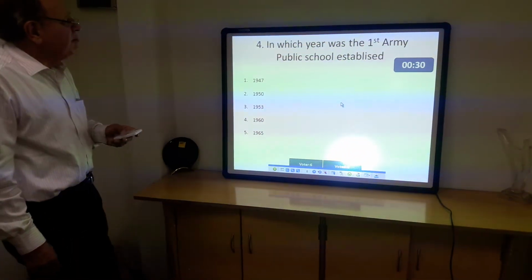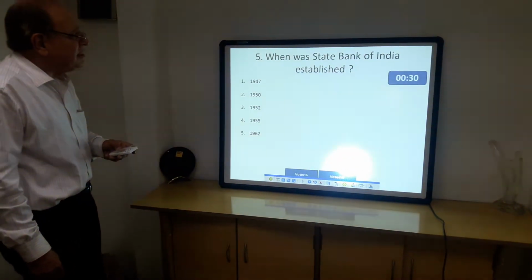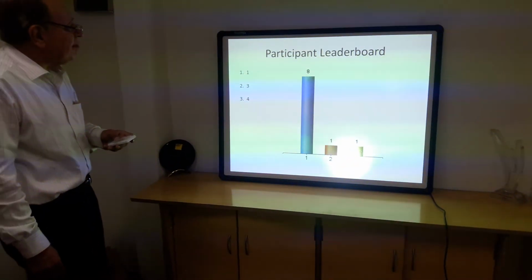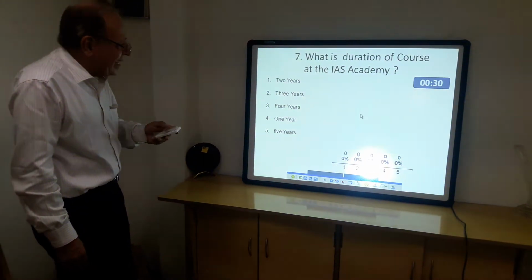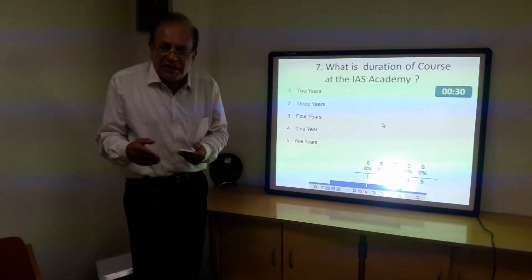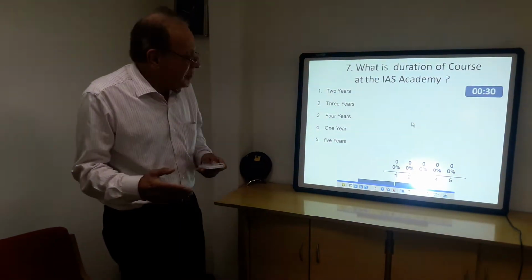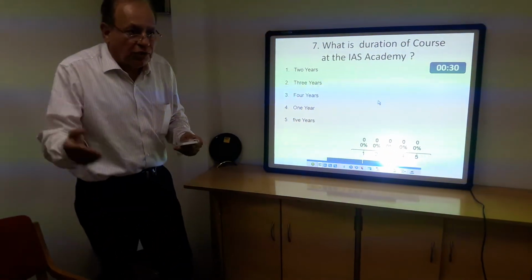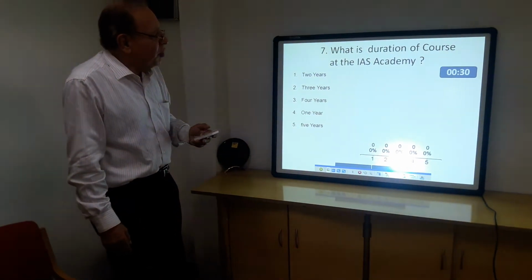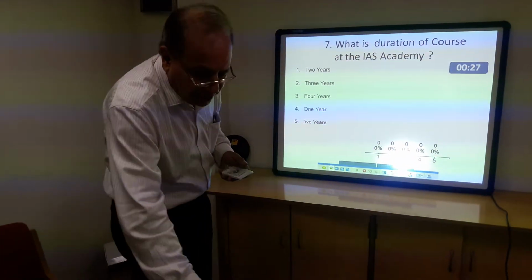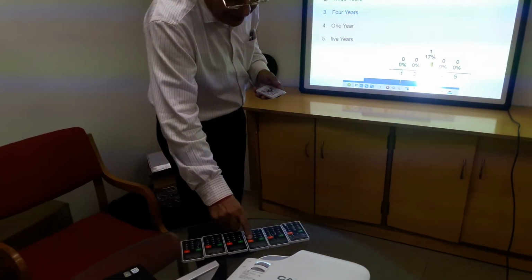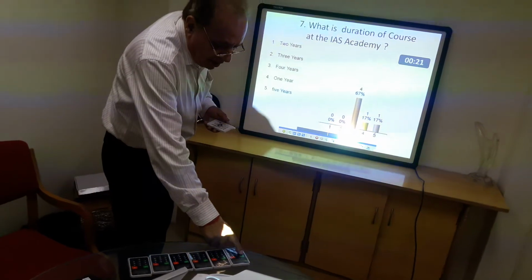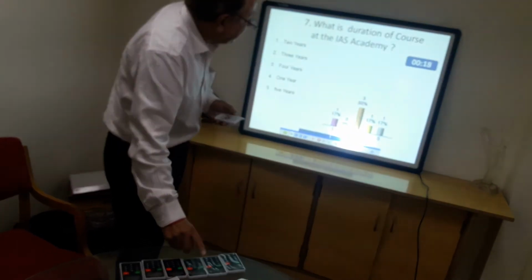The next one, the same thing. I'll just skip these slides to show you more options. Again the same thing. And now this is in a way you can say official cheating is allowed. The moment someone presses his option, the bar chart will come over there, so that if you do not know the answer, you can follow what the entire class is doing. I'll just start the slide, as you can see now, and you can also revise your answers. So everyone is answering 3, someone answering 5. Someone is trying to change his answer, he has been able to change it.